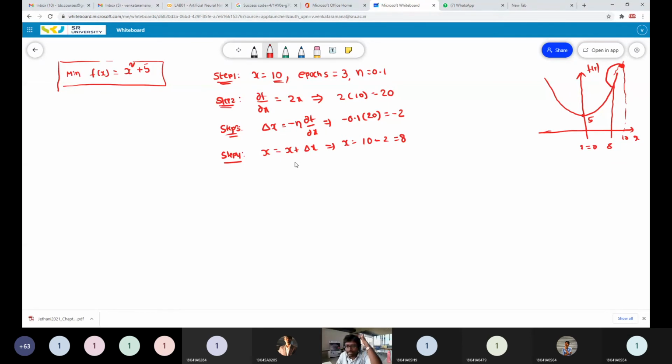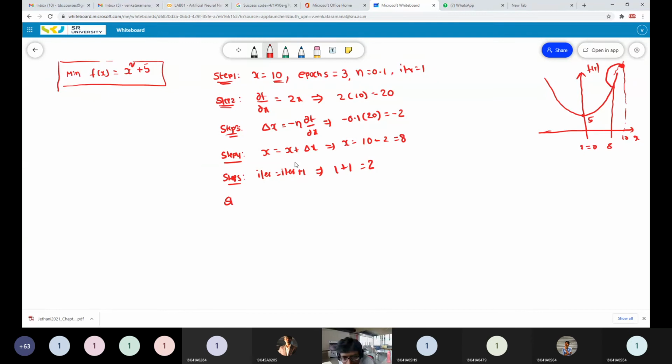Okay. Step 4 done. Now what is step 5? After updating, step 5 is to increment the iteration. Perfect. So initially we set iter equal to 1. This is the first iteration. So increment your iteration count: iter equal to iter plus 1. That means 1 plus 1, that's equal to 2. Now we are moving to the second iteration.